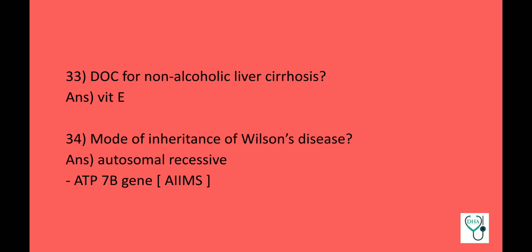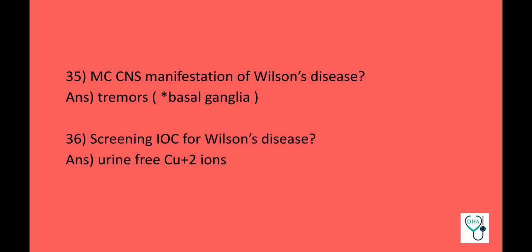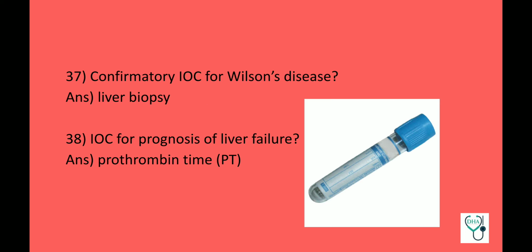Mode of inheritance of Wilson's disease: it is autosomal recessive, and for AIIMS you will have to remember the gene, it is ATP7B gene. Most common CNS manifestation of Wilson's disease: the answer is tremors, and if it is asked which part of the brain is affected by Wilson's disease, the answer would be basal ganglia. Screening investigation of choice for Wilson's disease: urine free copper ions. Confirmatory investigation of choice for Wilson's disease: liver biopsy.